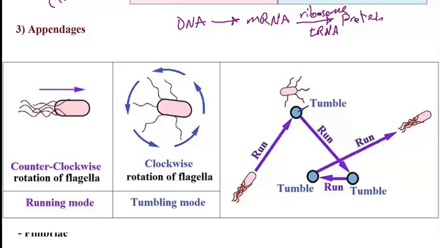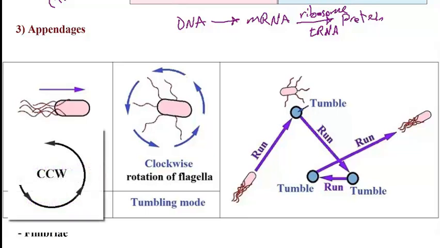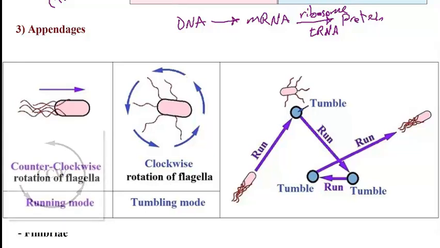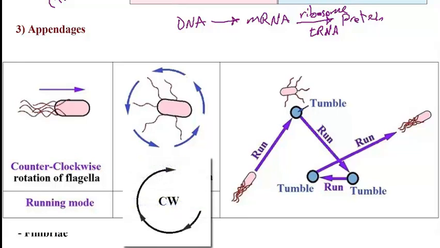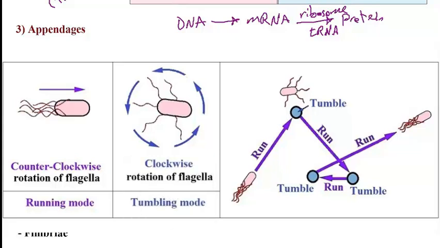There are two methods of regulating the movement of the bacteria, and that is whether these flagella are being rotated counterclockwise or clockwise. If there is a counterclockwise rotation of the flagella, that's when it will push the bacteria forward. That's why the counterclockwise motility is sometimes referred to as running mode. While if there is a clockwise rotation of the flagellum, that's when it will make the bacterium rotate around itself, and that's why it's sometimes referred to as tumbling mode.